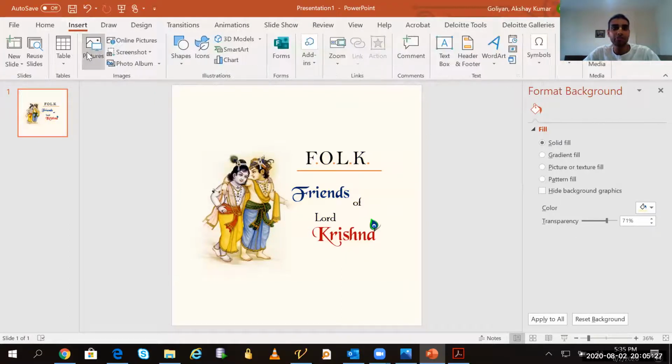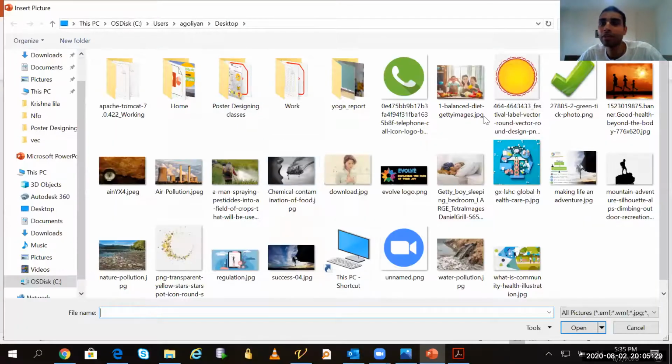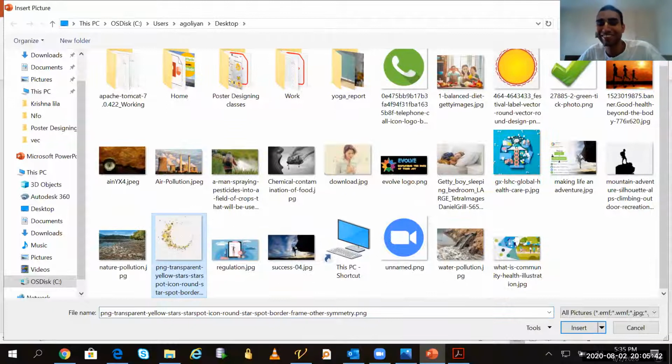We'll apply the different one which we have downloaded. Last line, second one. Yes, Raji. Thank you.